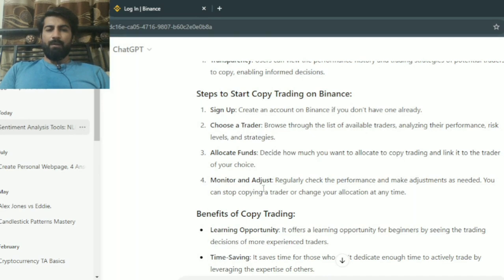Number 4, monitor and adjust. Regularly check the performance and make adjustments as needed. You can stop copying a trader or change allocation at any time.